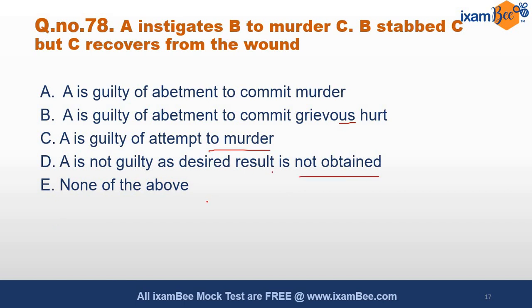None of the above. This is also a very simple logic based question again, and the answer is A, because A is guilty of abetment to commit murder. He has recovered from the wound, that is his luck, his fortune, but A का intention था to instigate B ताकि वो C का मर्डर करे. तो A का पनिशमेंट यहाँ पे पूछा गया है, B का नहीं पूछा गया है. अगर B का पूछा जाता तो it would have been, depending on the severity of his wound, it can be attempt to commit murder also and attempt to commit grievous hurt. But यहाँ पे A का पूछा गया है, so A is guilty of abetting B to murder C.